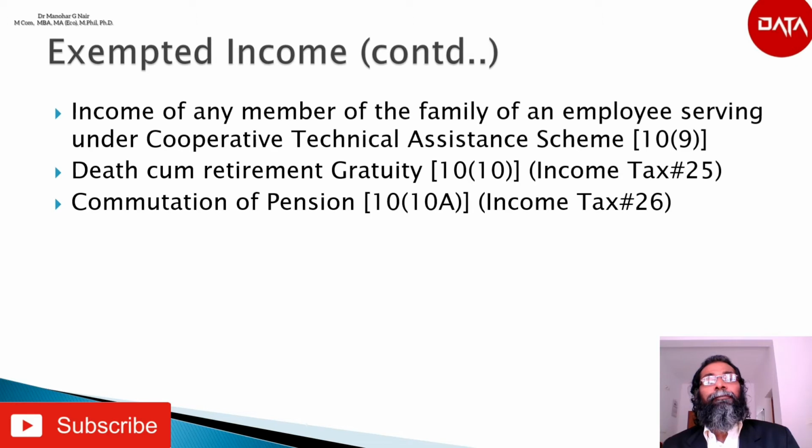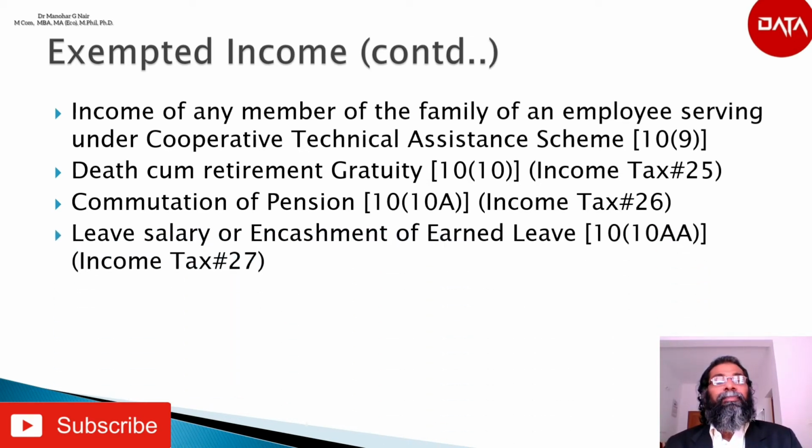Similarly, commutation of pension according to section 10(10)(a) shall be exempted under certain condition. Please refer income tax video number 26. Then leave salary or leave encashment according to section 10(10)(aa), the same is explained in income tax video number 27.